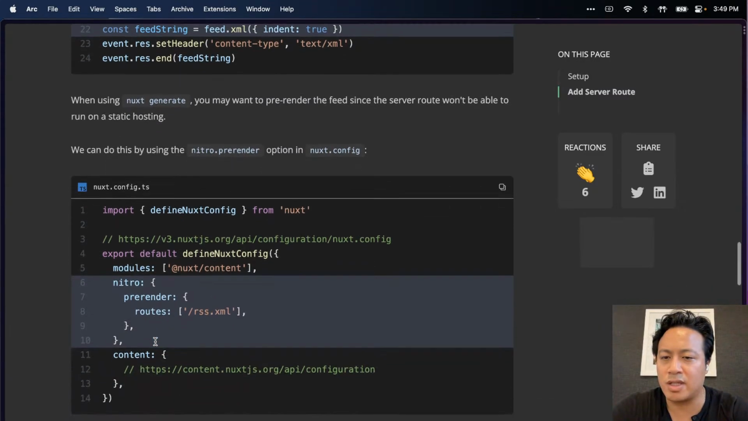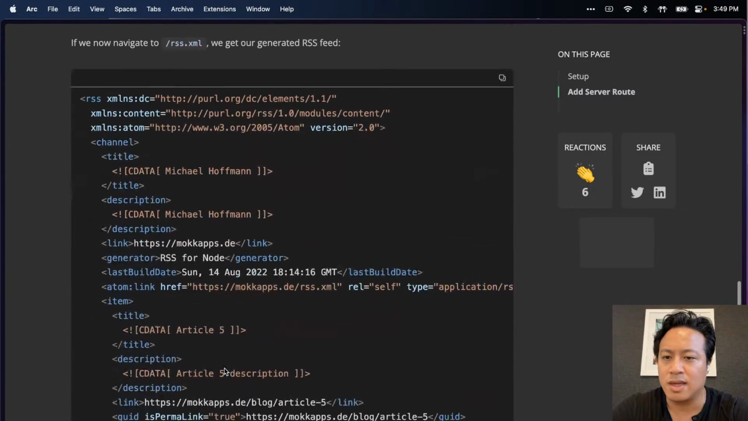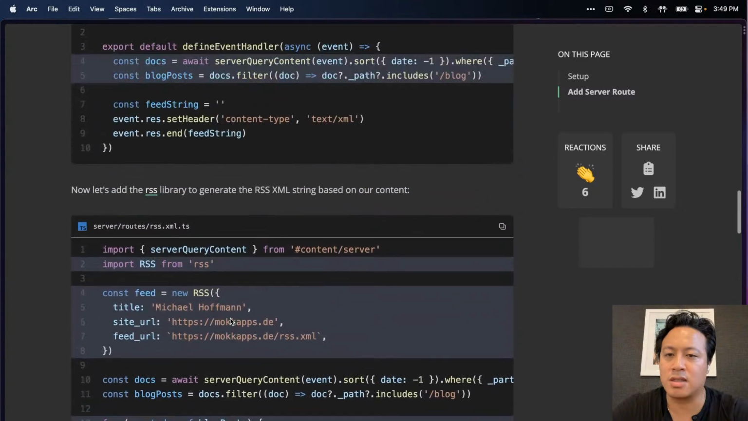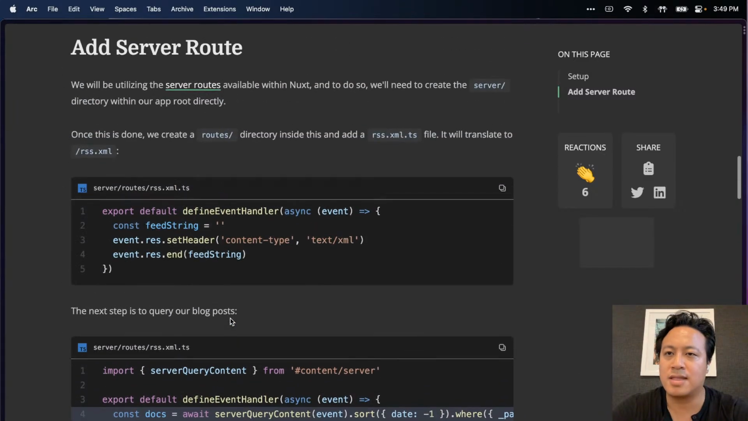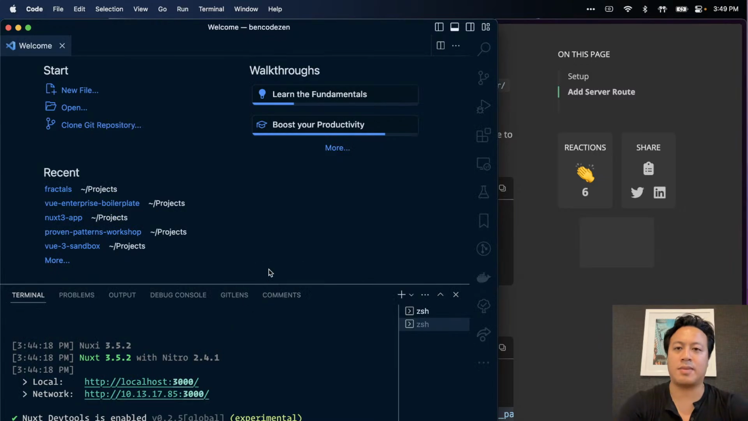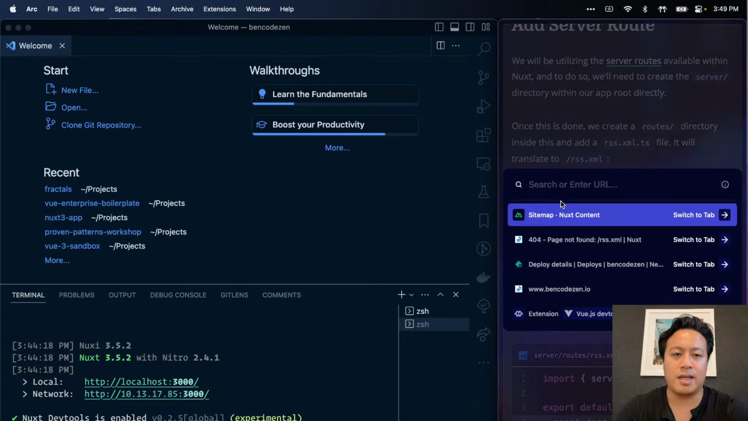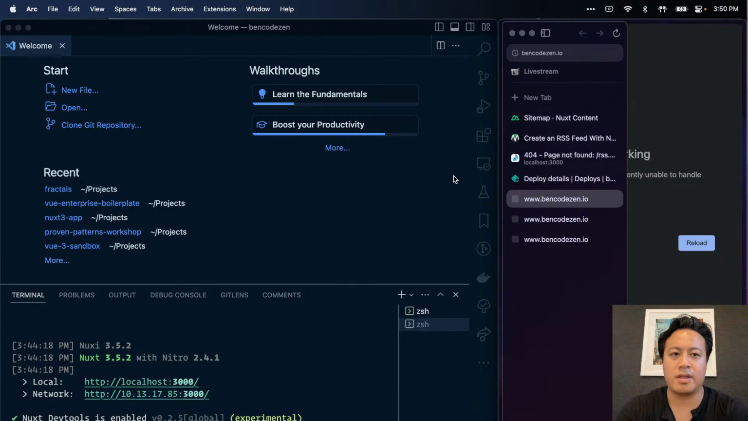So it looks like you can pre-render some stuff with the RSS XML, and that would generate the feed. Okay, actually, never mind. Michael takes care of that concern as well. So let's dive into this line by line. So first thing first, let's bump it back over to here.